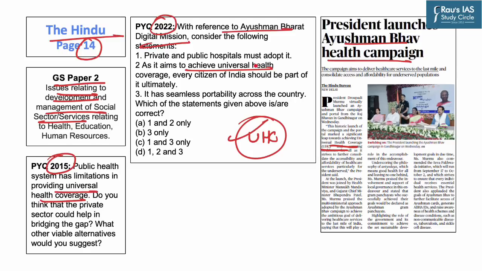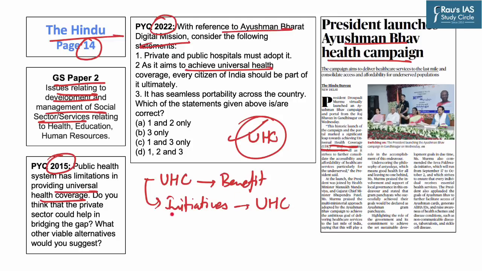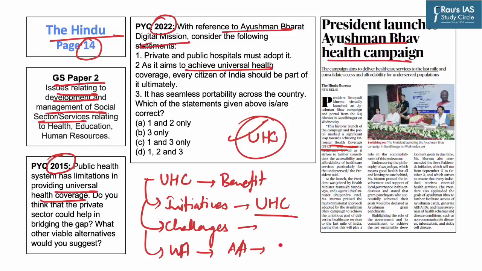Hence, in the scope of our today's discussion, we will first discuss what is universal health coverage as well as its significant benefits on the population of our country. Then we will discuss initiatives that are taken by the Government of India in order to move towards universal health coverage in the country, followed by challenges that the government faces in order to make access to healthcare services more universal. Further, we will also discuss a suggestive way ahead which will suggest measures in order to improve access and affordability of healthcare services in the country.